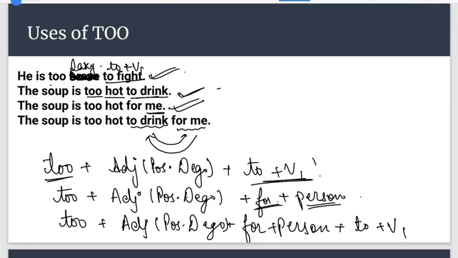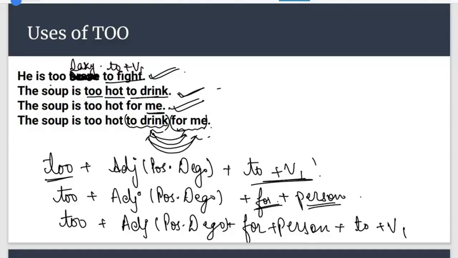But what I have told you in sentence number 4 is that whenever both for plus person and to plus V1 are mentioned in a sentence, then first you will use for plus person and then to plus V1. So the right form to write this sentence will be, the soup is too hot for me to drink. Am I clear with this? Uses of to. What about others? Is uses of to clear?